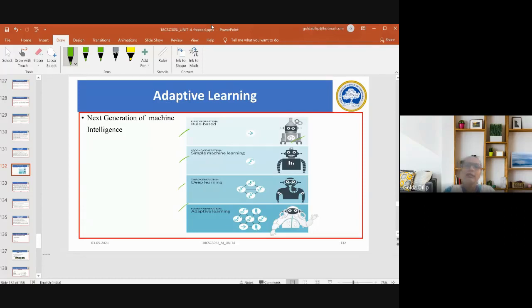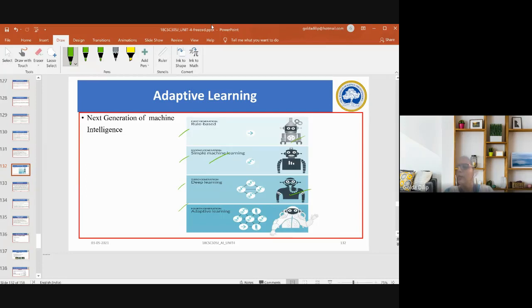Then in the second generation we had what is called machine learning, that is learning from data, then performing some predictions. That was all ML about. Then, of course, we had a subset of ML in the third generation called deep learning.